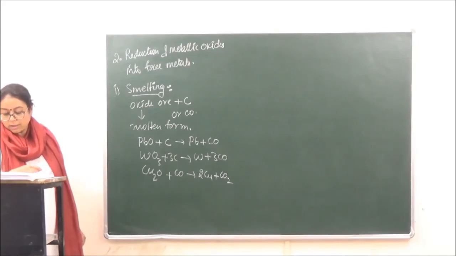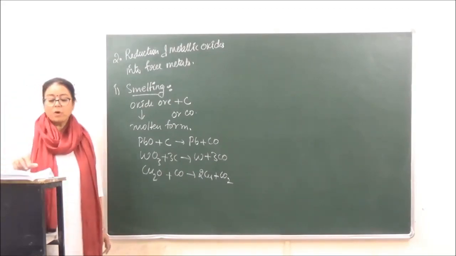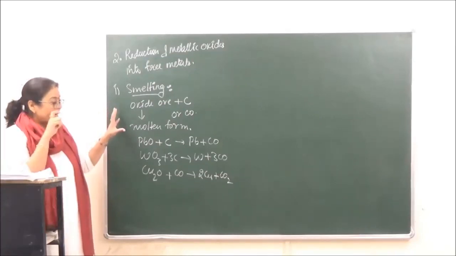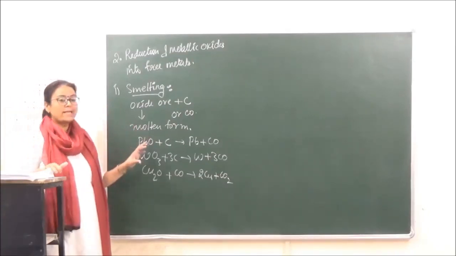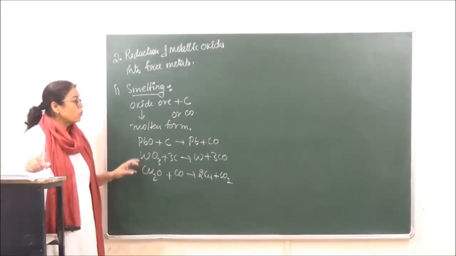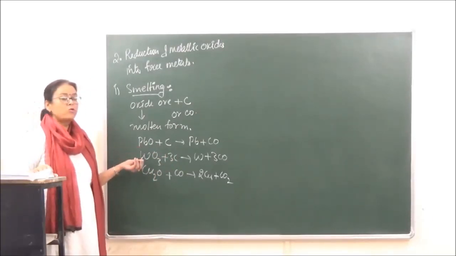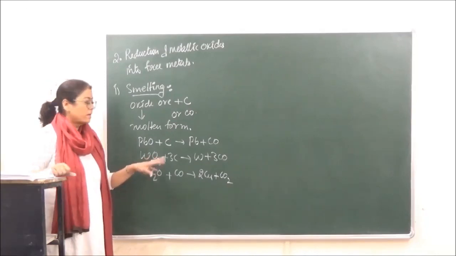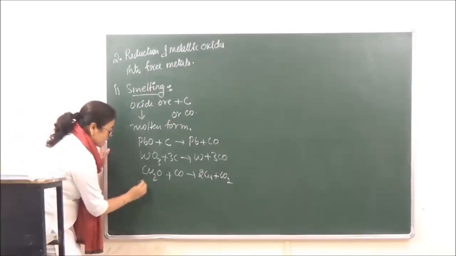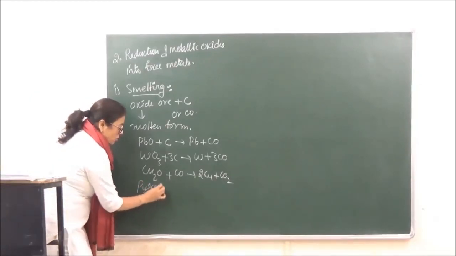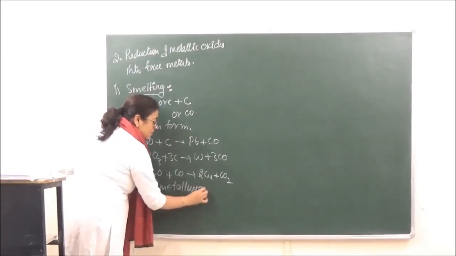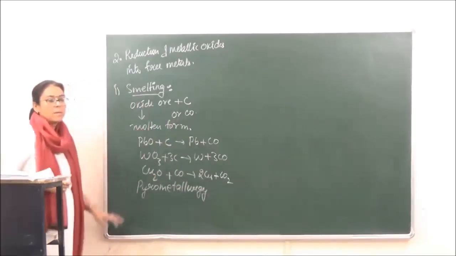Right? Now what we are doing over here is simply smelting it. Smelting means we are reducing the oxides into their respective metals. If we use some reducing agent in addition to this reaction, then the method is known as pyrometallurgy.